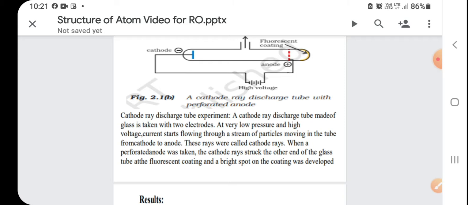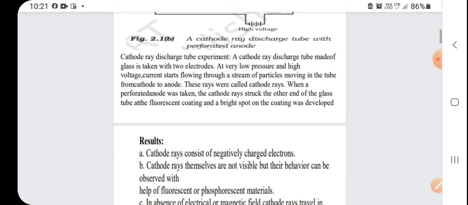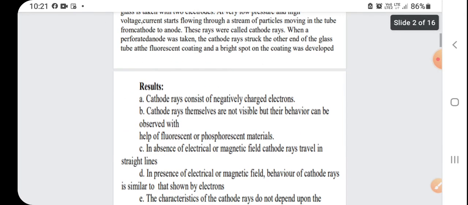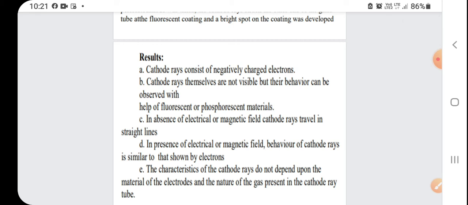When a perforated anode was taken, the cathode rays struck the other end of the glass tube as seen in the figure, and on the fluorescent coating a bright spot was developed. So what is the conclusion, or you can say result? The result is that cathode rays consist of negatively charged electrons because these rays are coming from cathode.